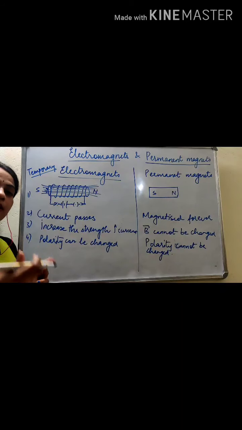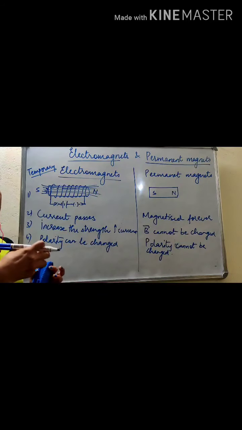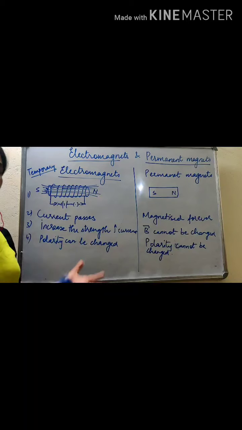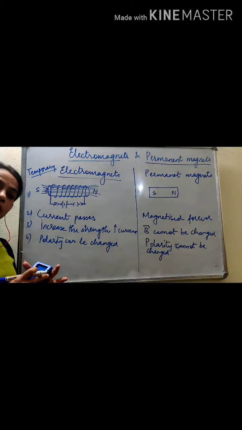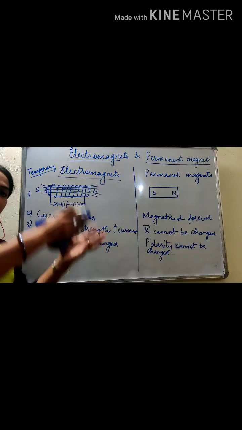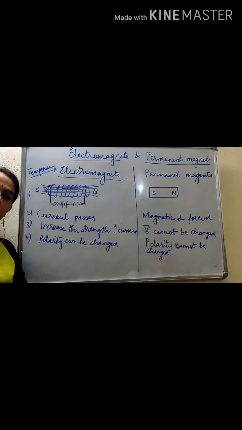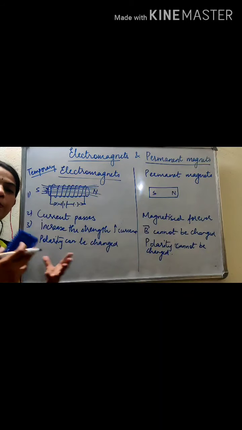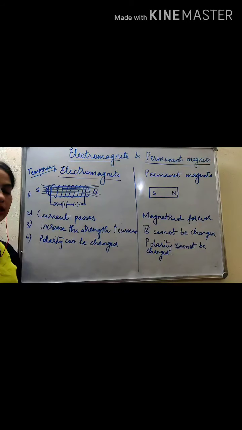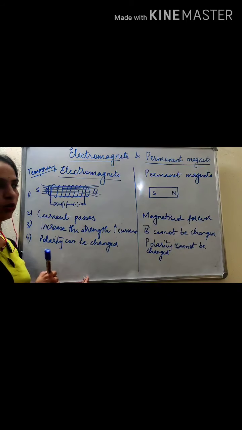As long as current is passing, the iron rod or pillar will be attracted and attached to the electromagnet. They lift it, and wherever they have to place it, they keep it there and stop the current. So the iron piece or pillar will get detached from the electromagnet. So that's one more use of the electromagnet.